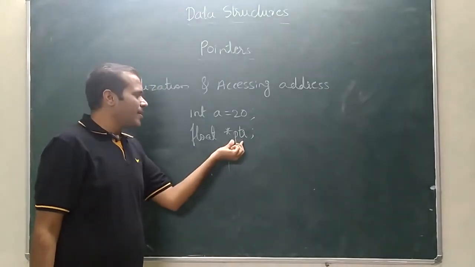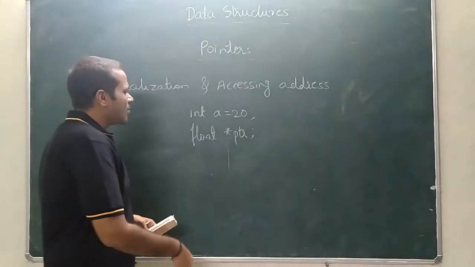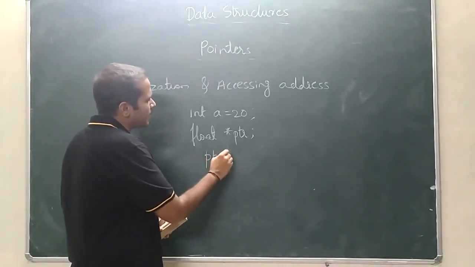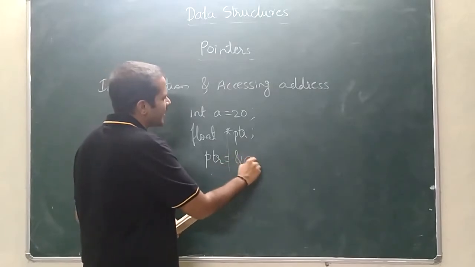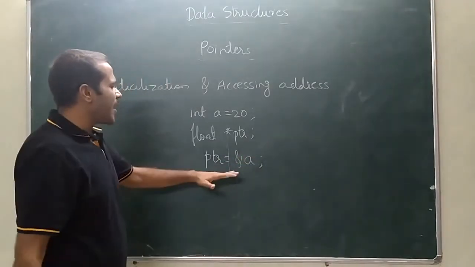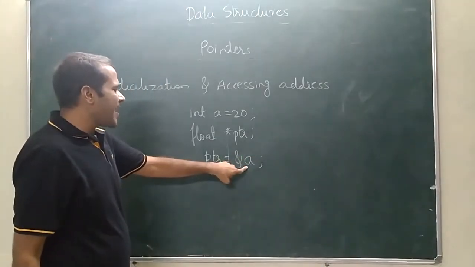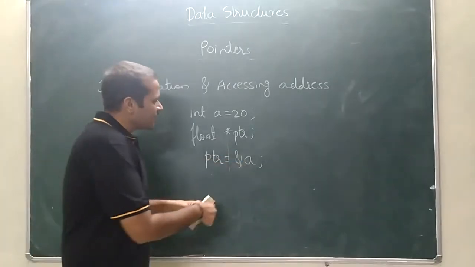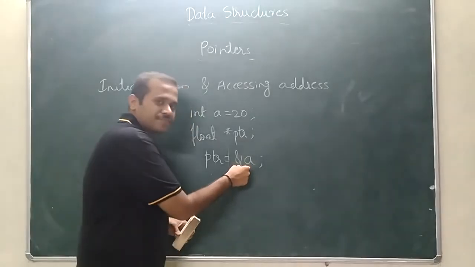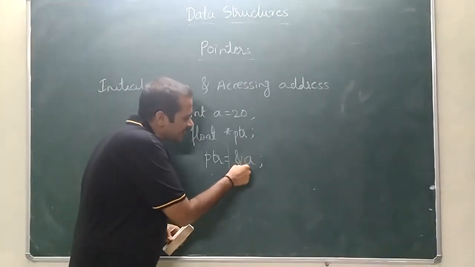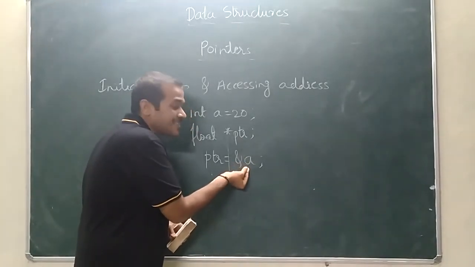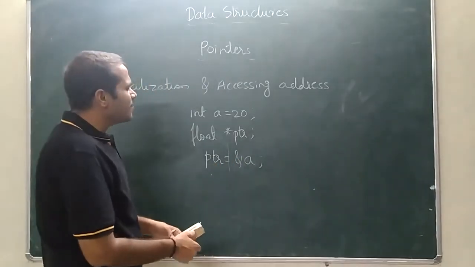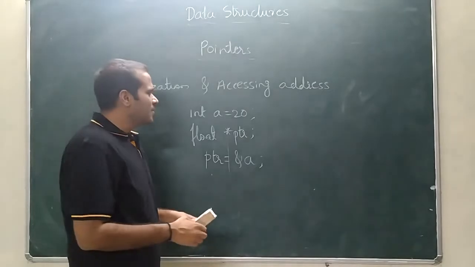So let me assign now: ptr equal to ampersand A. See here, this is very interesting. I am assigning an integer type variable's address to the floating pointer. So what will be the output now?